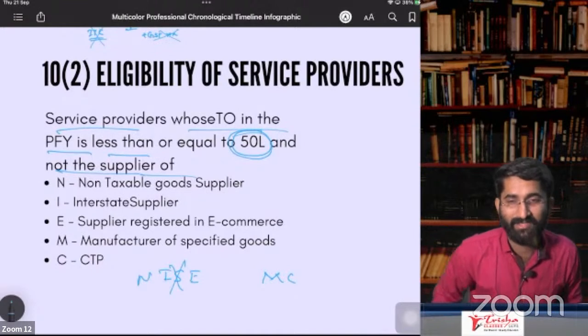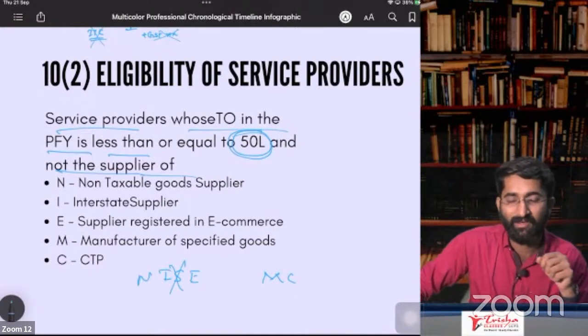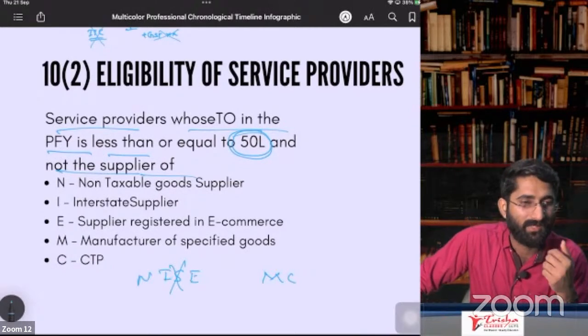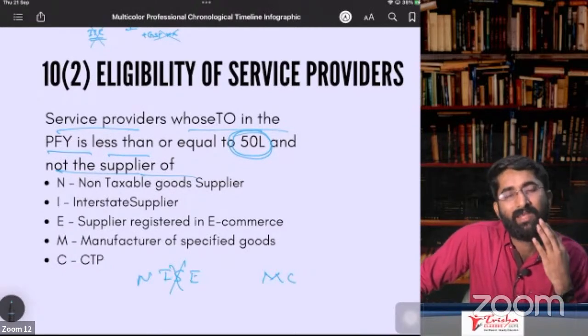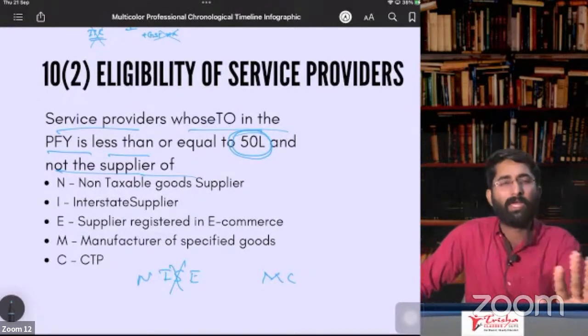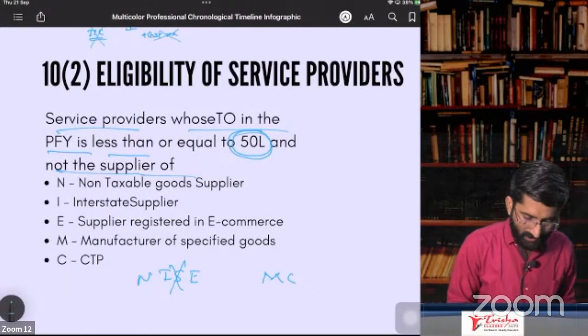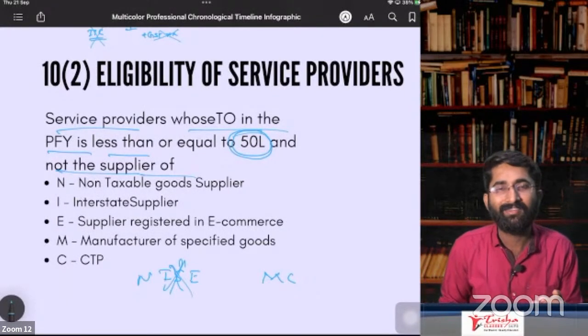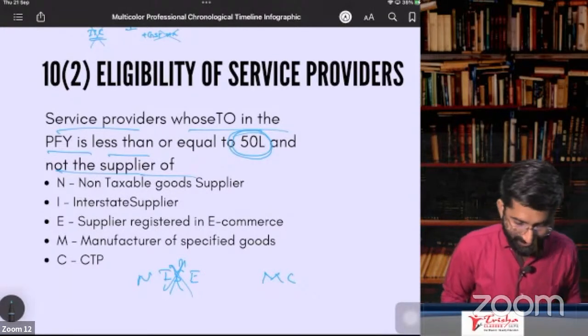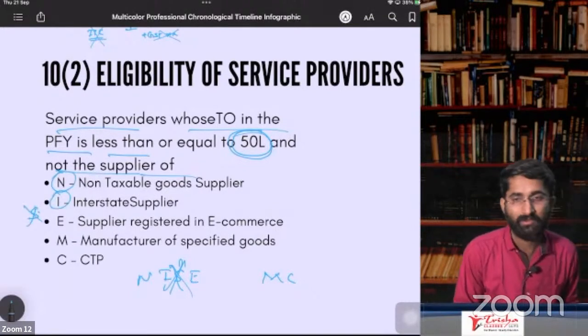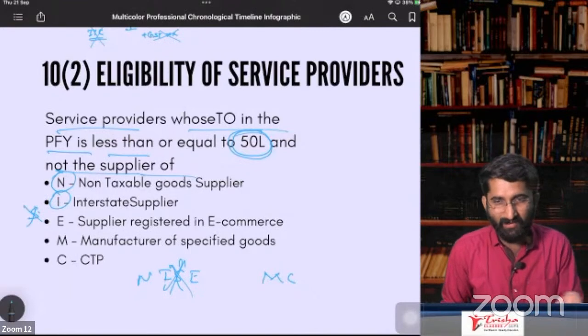Okay, now imagine the government is telling you. You are a service provider. You went to the government crying that, sir, composition is not available for service providers. What sin have we done, sir? Please give us. Now the government said, okay, I'll give you composition for service providers, provided you should not be a service provider. Such a joke. This should not happen. That's why in NICE MC, look at this, the S is missing. That means this is specifically meant for service providers.